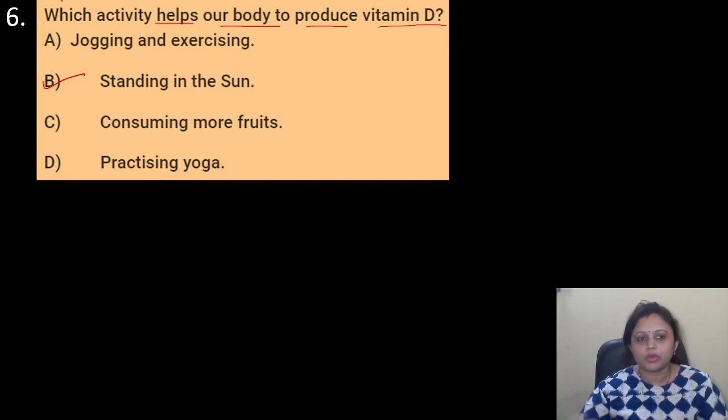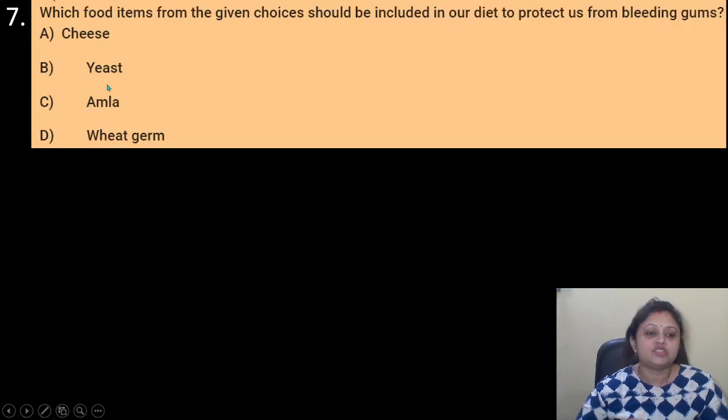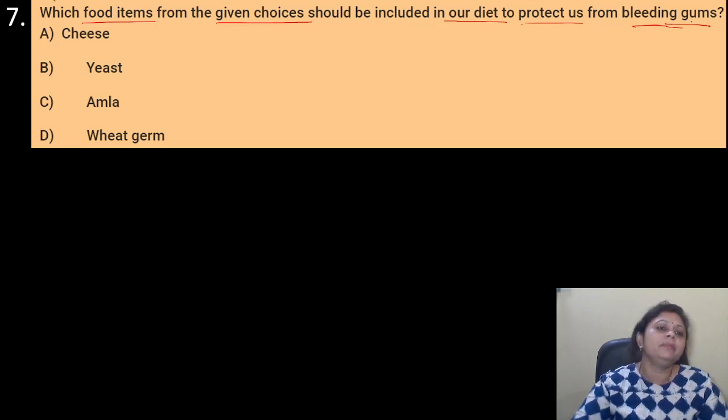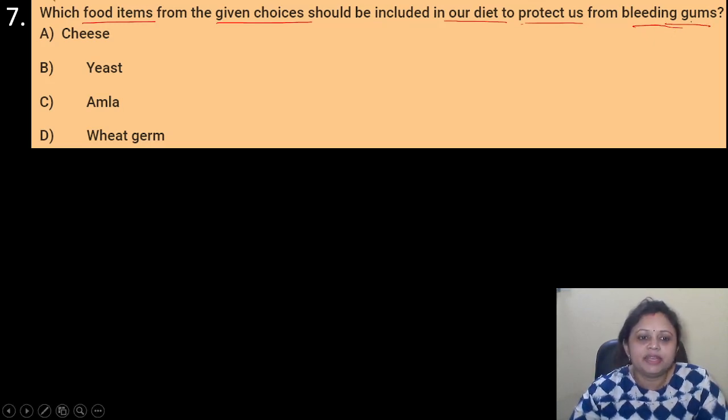Coming to the next question, which food items from the given choices should be included in our diet to protect us from bleeding gums? Options are A, teach, B, yeast, C, amla, D, wheat germ.